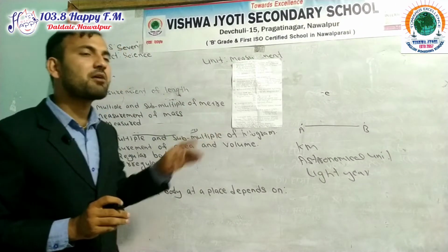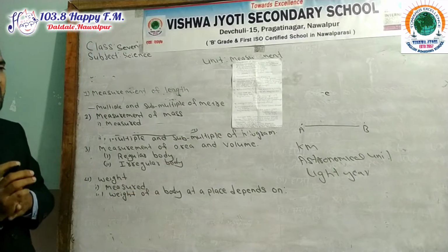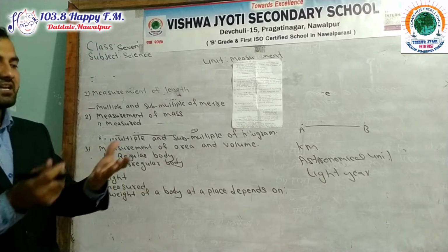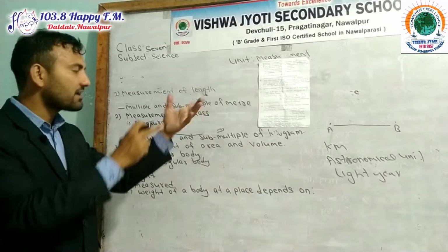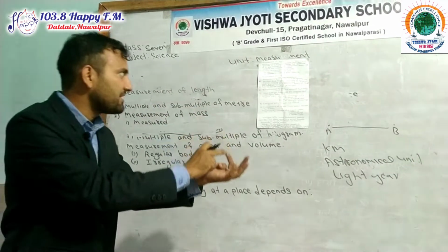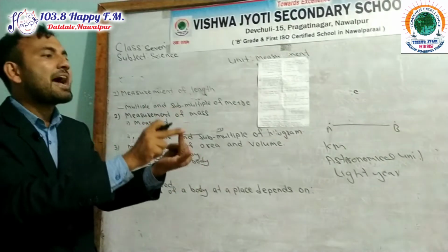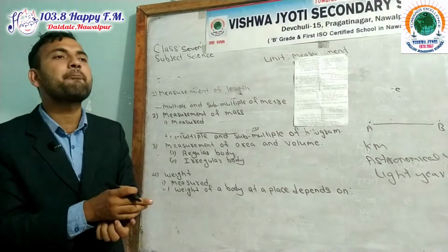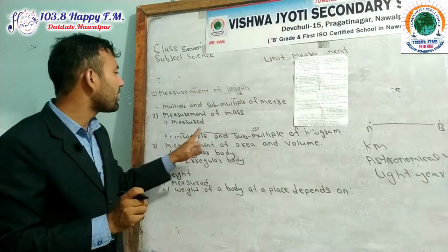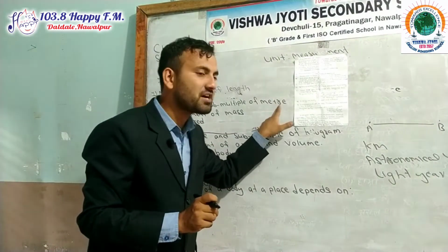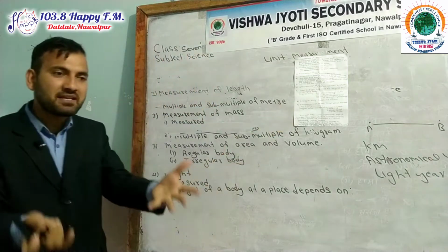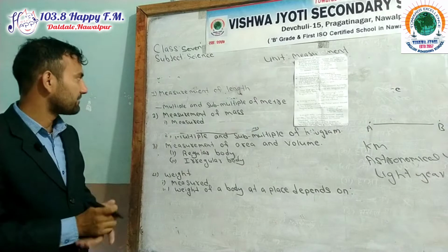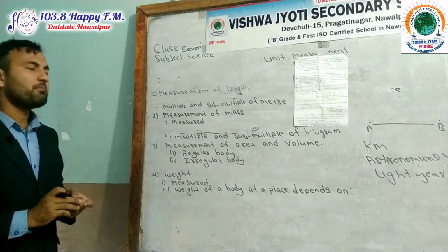The examples of sub-multiples of meter are centimeter, millimeter, micron and nanometer. Sub means smaller. Sub-multiple means smaller. Multiple means bigger.